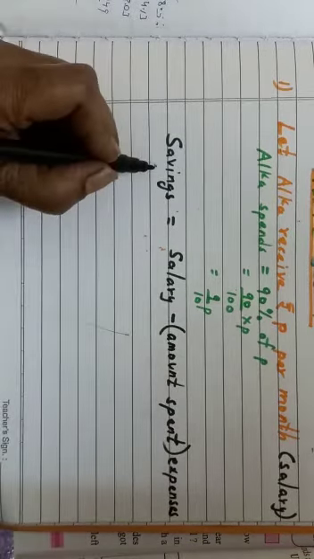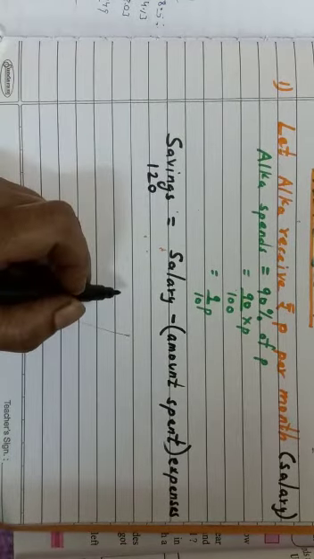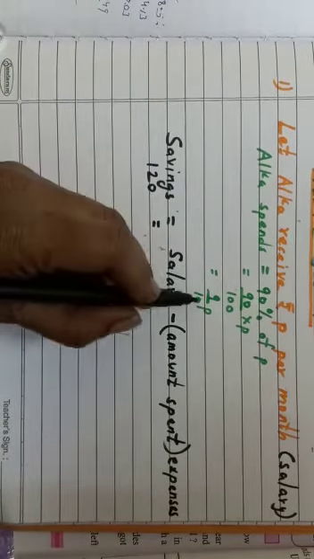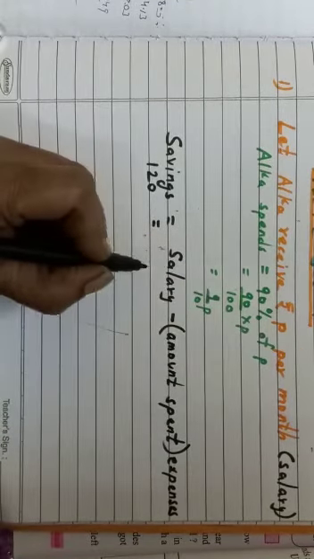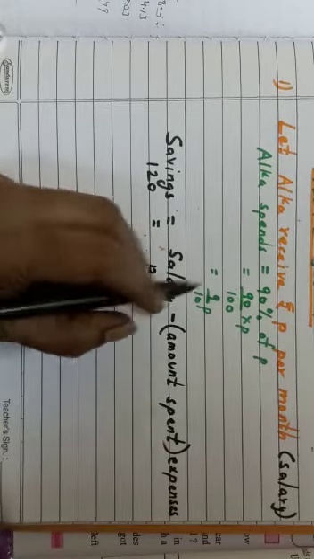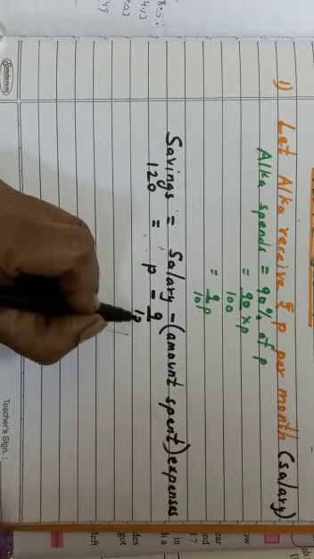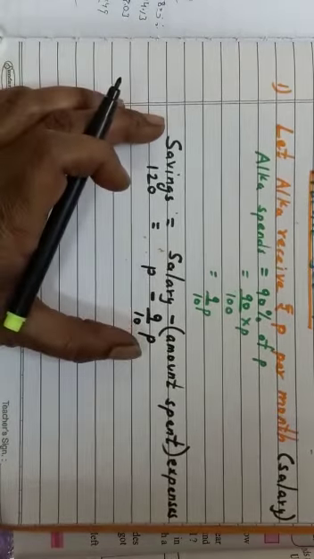Now what is the savings given to us? Savings 120 is equal to the salary, which we wrote as P per month, so P minus what is being spent by Alka, 9 upon 10 P. This is the equation.